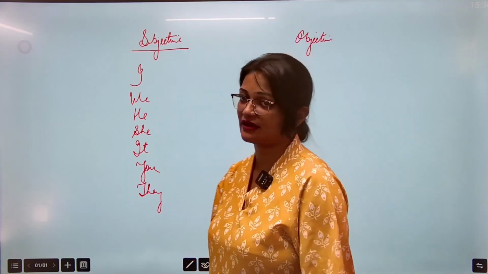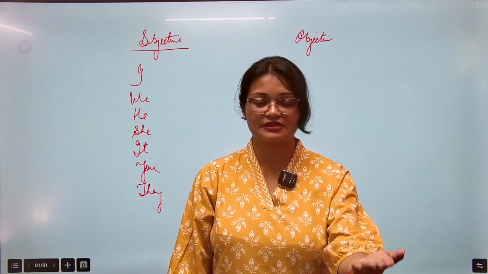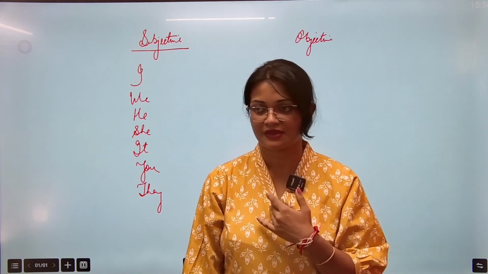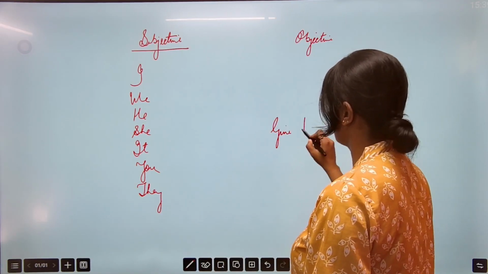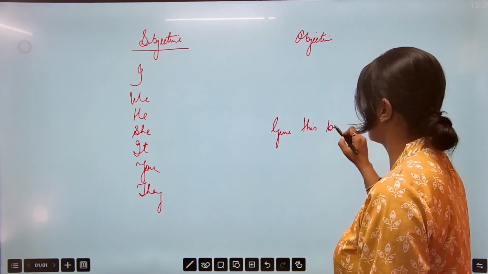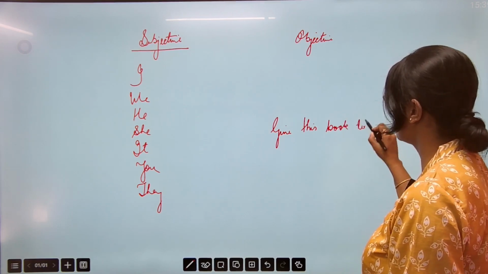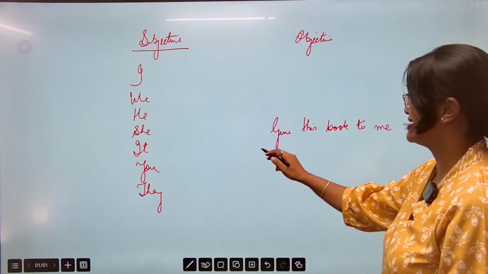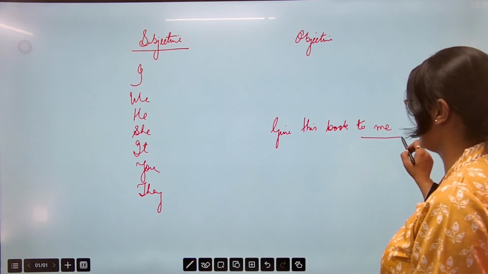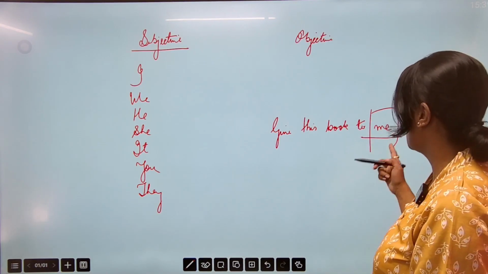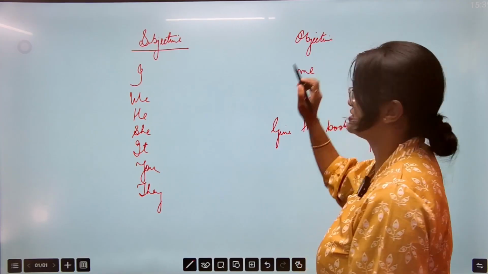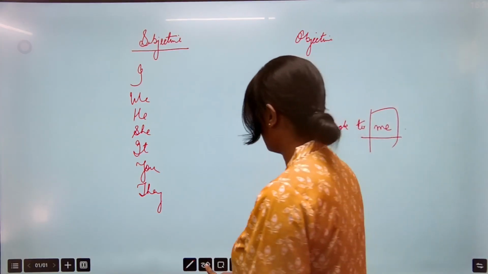फिर objective में क्या आएगा? Suppose give this book to me. Look at this sentence now. Give this book to me. In this sentence, जो object का position है, वहाँ पे what do we have? Me, which is another pronoun. So me आ जाएगा objective pronoun में. Okay, for first person.